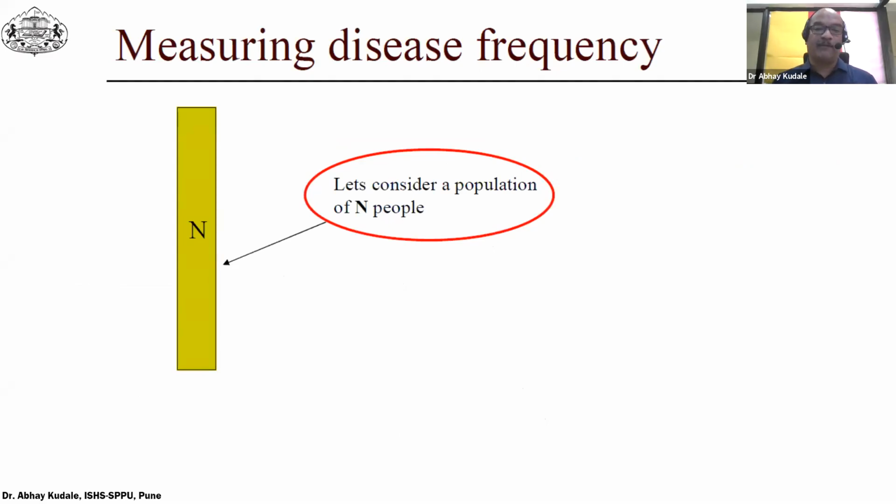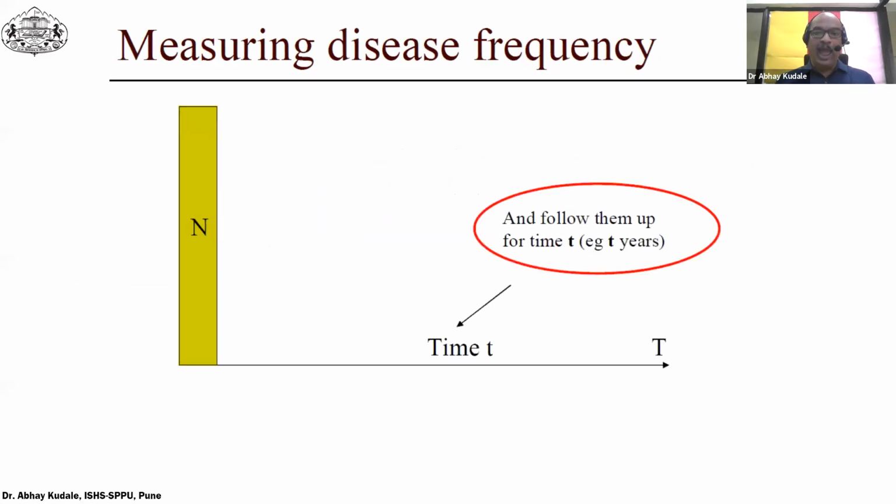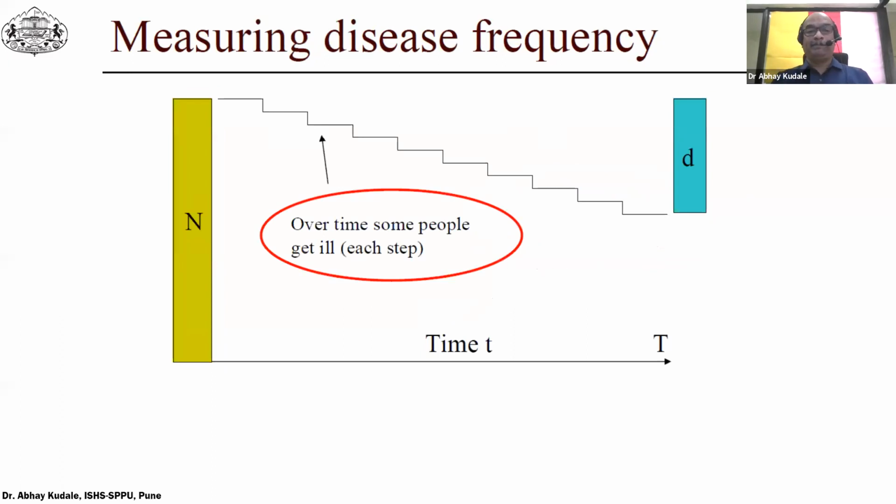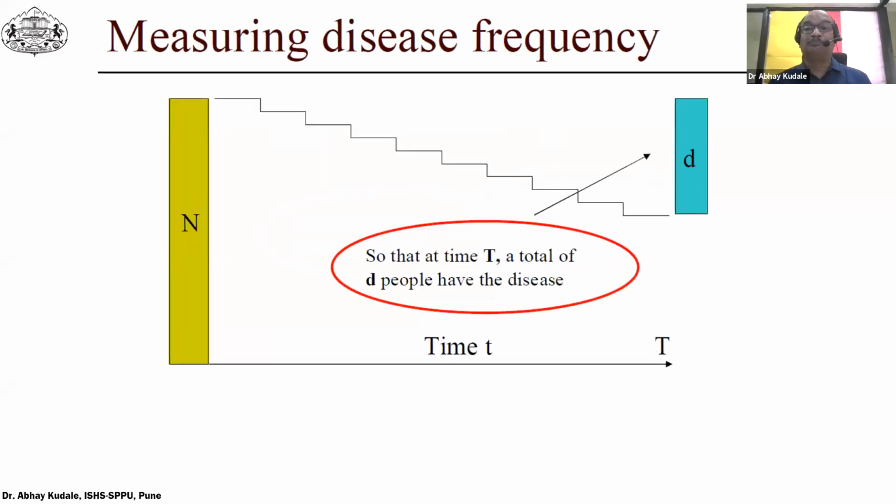Take an example. You are measuring disease frequency. Let's consider a population of N people, and we have to follow them up for time t, for example t years, until a point in time we will call capital T. Over time, in this journey of follow-up, you will find that some people are getting ill at each step, and they are denoted by the letter D, shown in blue color.